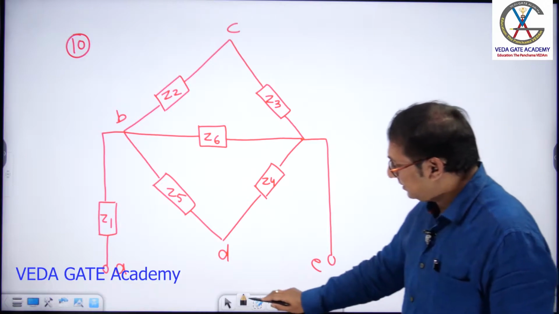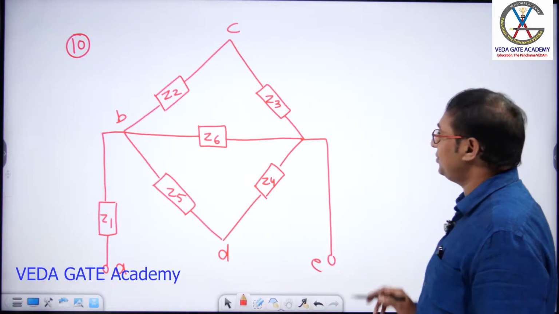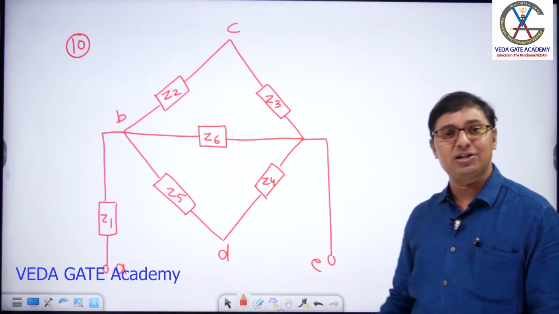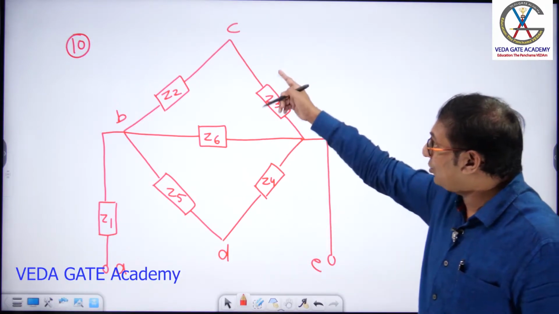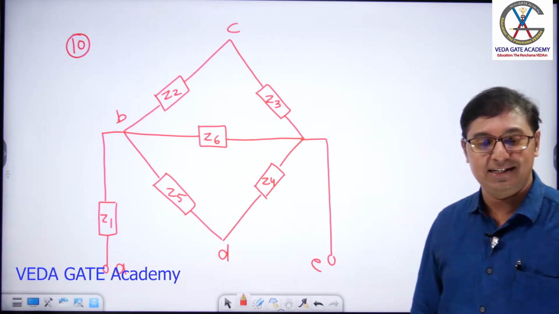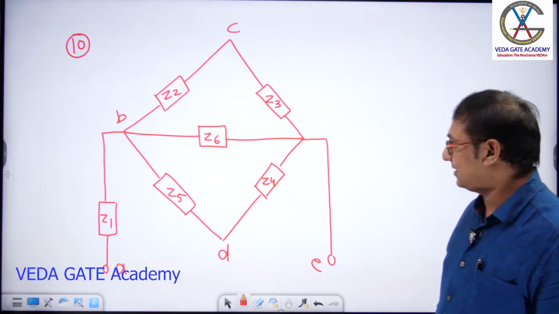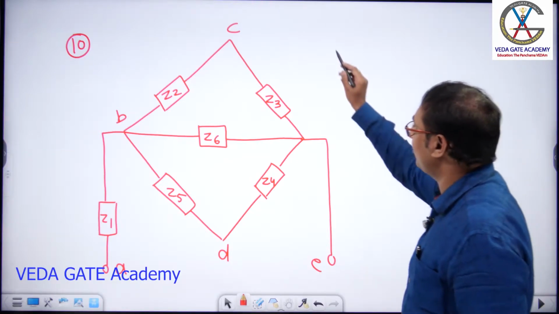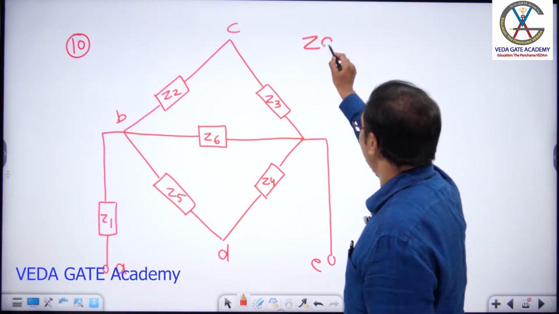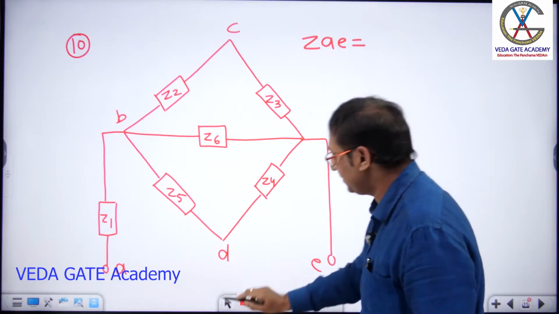Next question. See what I have done. With the same extended bridge, I have taken one horizontal diagonal. Done, sir? Yes. And the examiner's interest is to calculate ZAE first. Come on, sir.